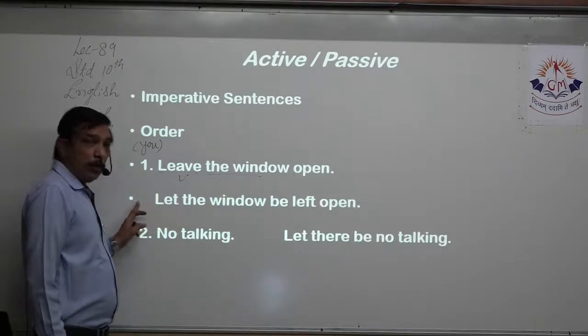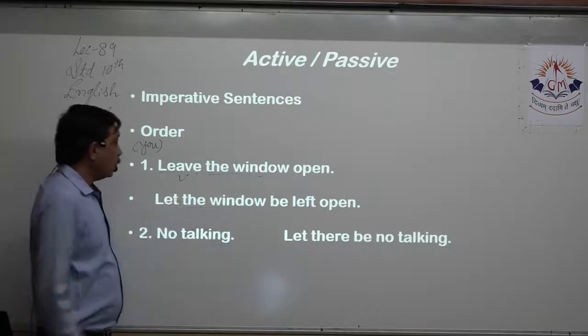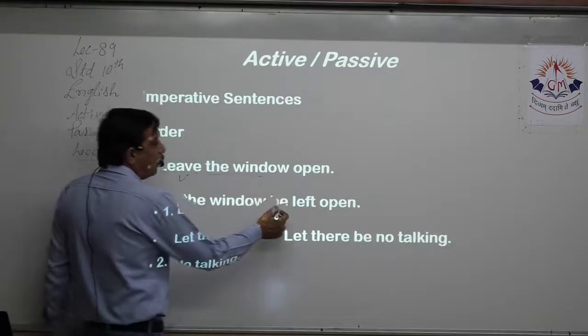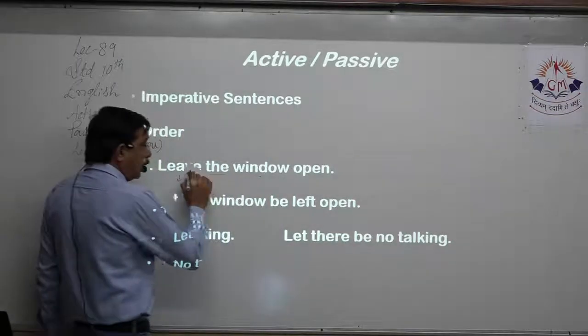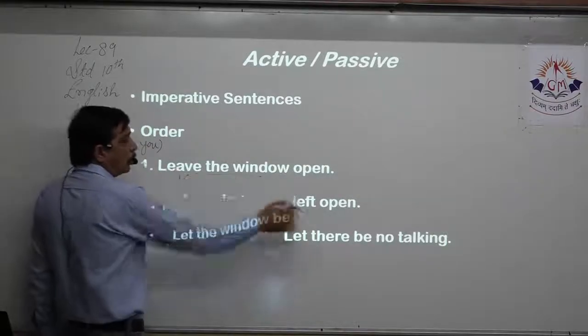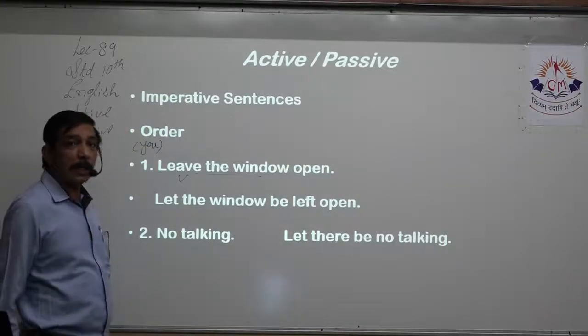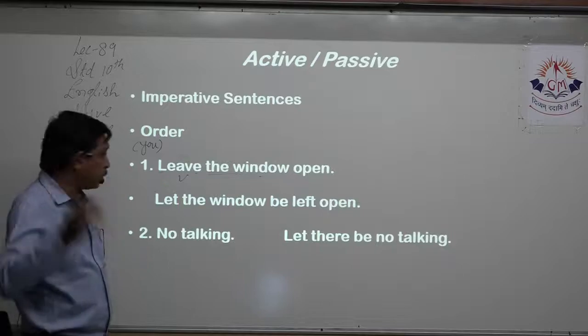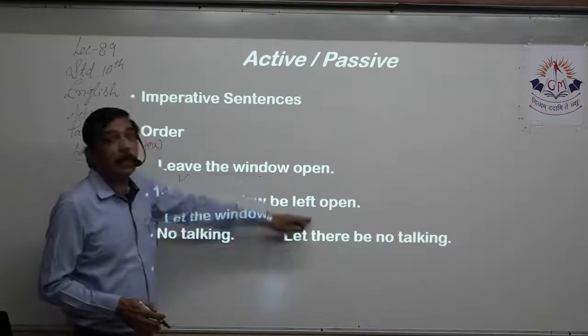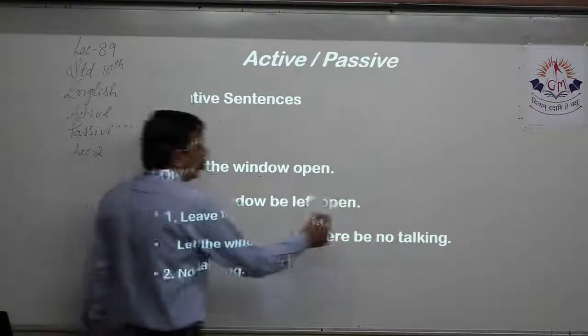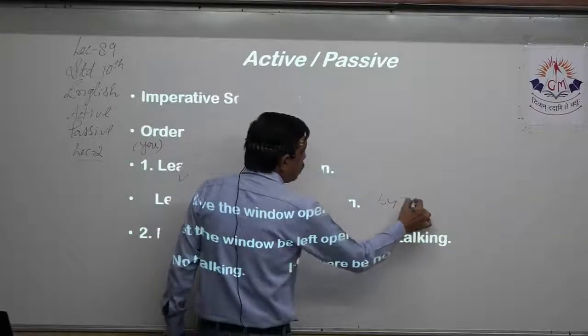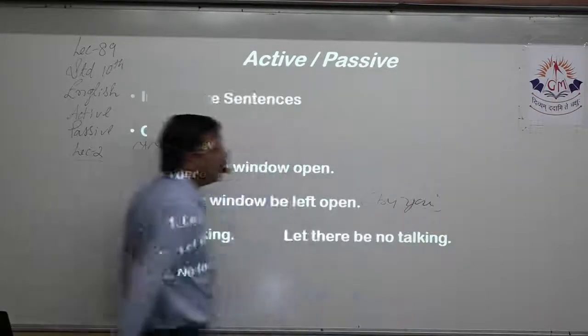So you let the window, let the window be. Leave is the verb over here, so the past participle of leave is left. Leave, left, left. So let the window be left open. Again, "by you" over here is in bracket. So this is the passive form.